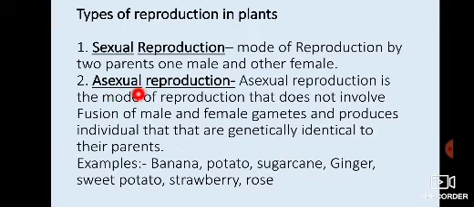Next is asexual reproduction. Asexual reproduction is the mode of reproduction that does not involve fusion of male and female gametes and produces individuals that are genetically identical to their parents. This is the main advantage of asexual reproduction. For example, banana, potato, sugarcane, ginger, sweet potato, strawberry and rose can all be grown with the help of asexual reproduction.